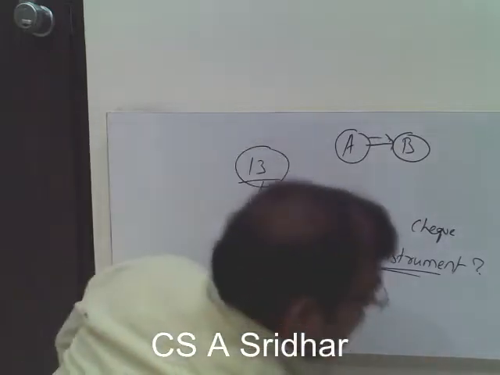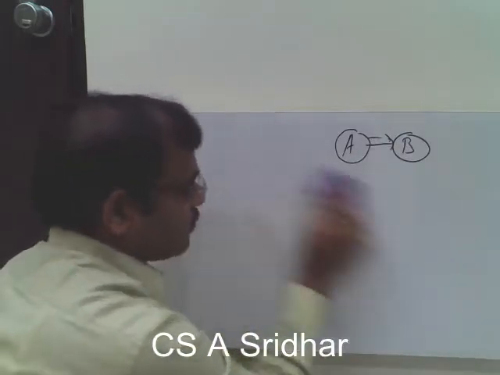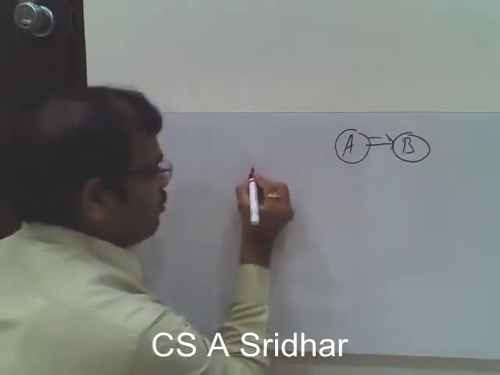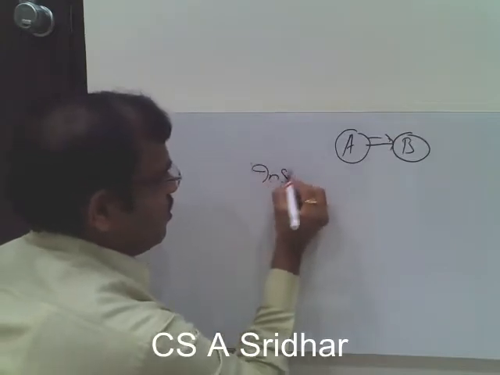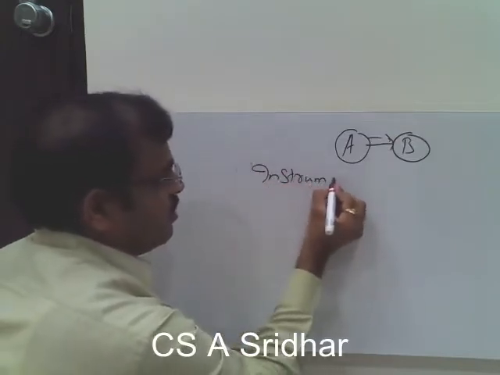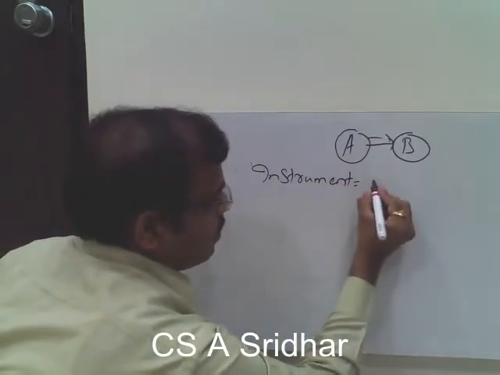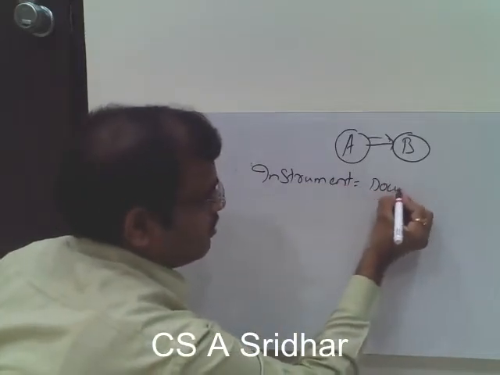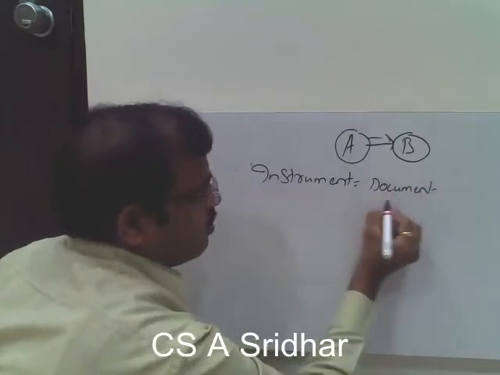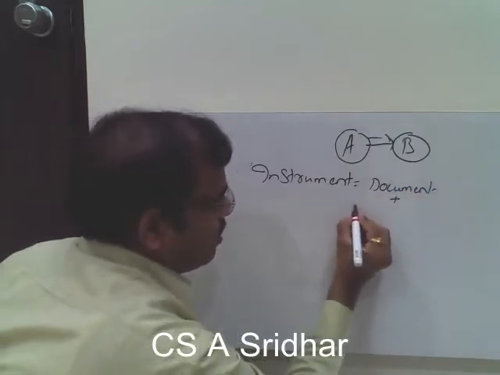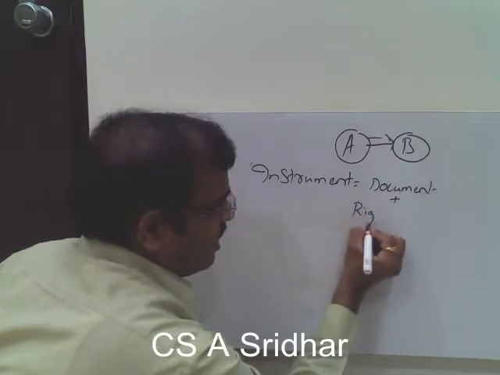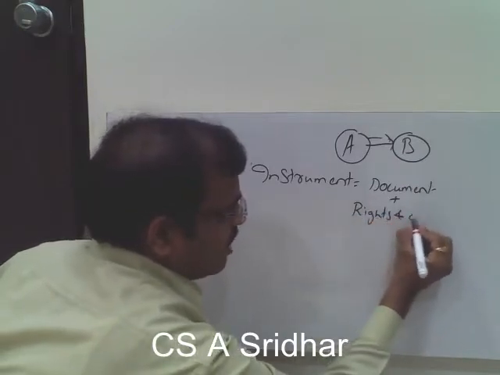So instrument means any document which is creating legal rights and obligations between the parties. We can say that instrument is equal to any document which is followed by legal rights and obligations.